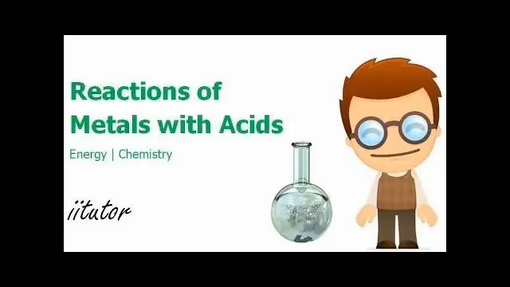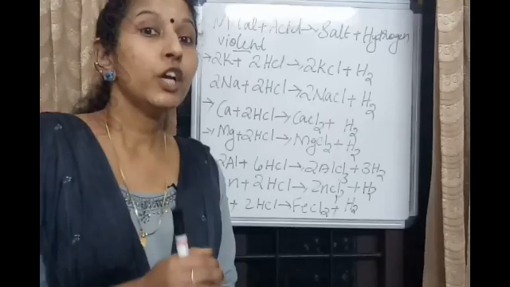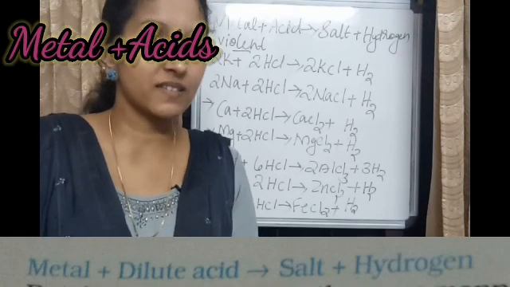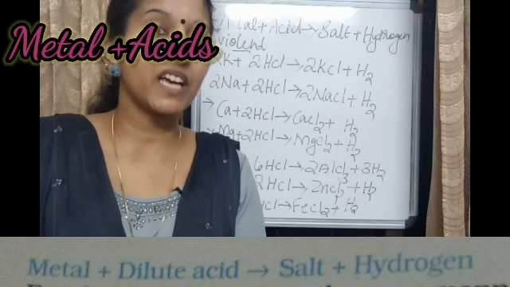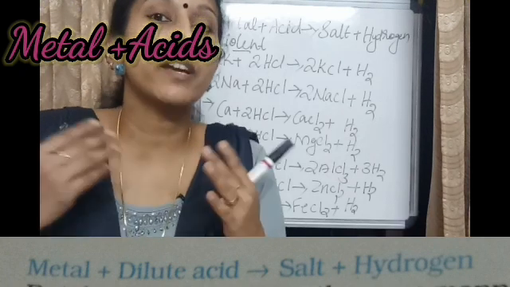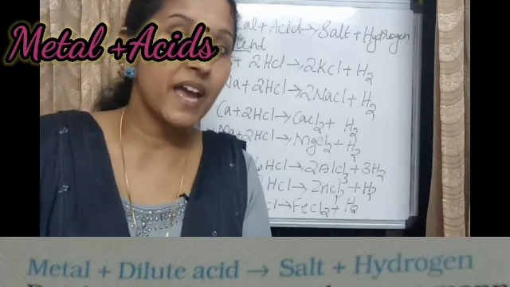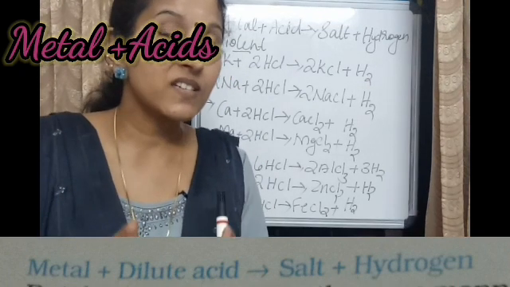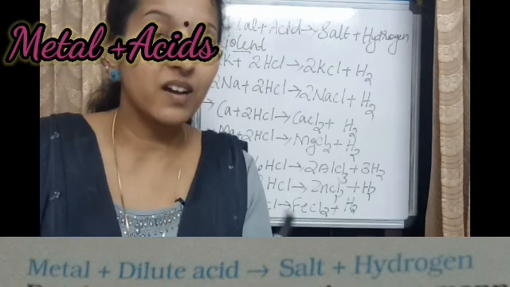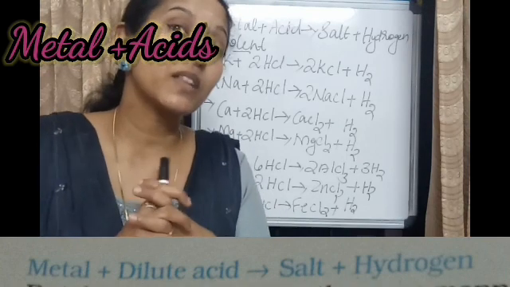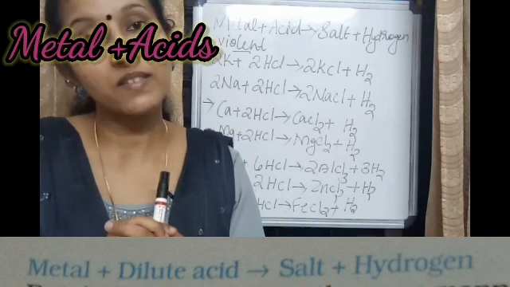Now we are going to discuss the reaction of metals with acids. You have learned in the previous class that when a metal reacts with an acid, it forms a salt and hydrogen gas. So which products are obtained from metal acid reactions? Which gas is evolved from the metal acid reactions?